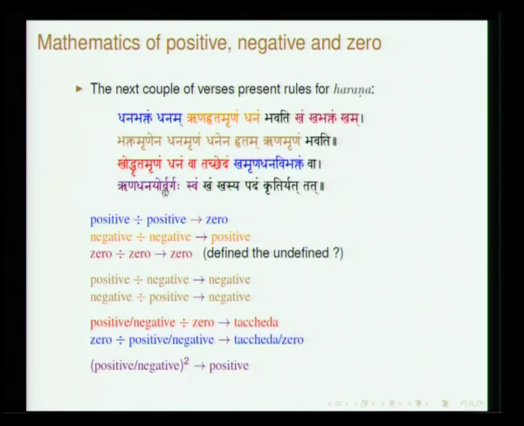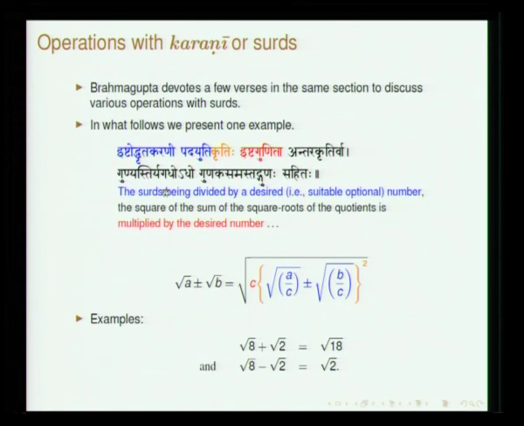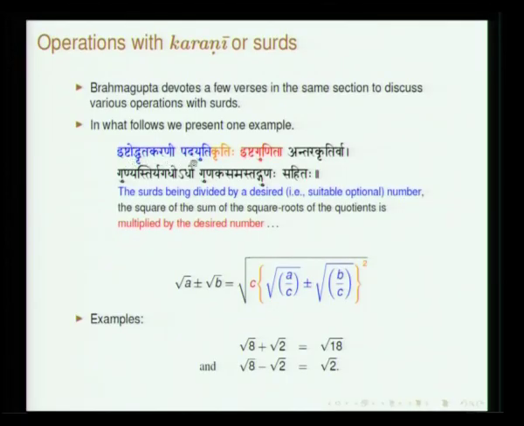So, with this he basically describes all the operations which can be done with positive, negative and 0. Then this Karani refers to surd. So, operations with surds, this also he discusses in great detail. I will give only one example here. Ishtodhrita Karani Padayutihi. So, suppose you want to add or subtract two surds. So, he gives an interesting method.